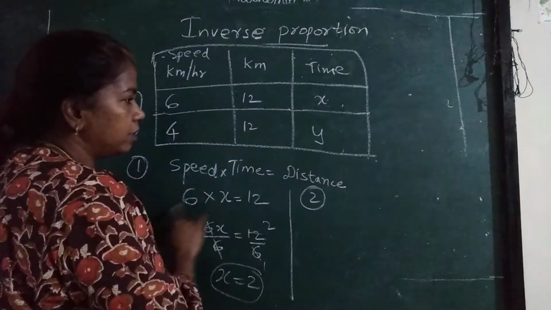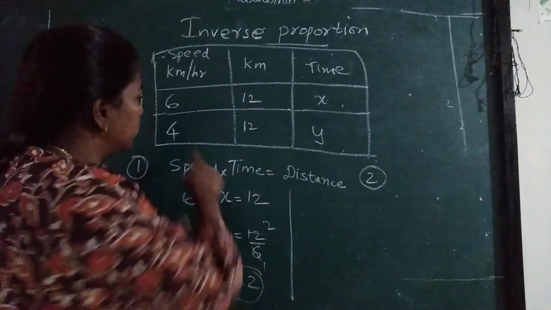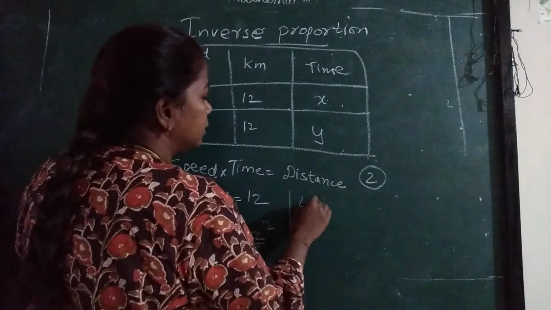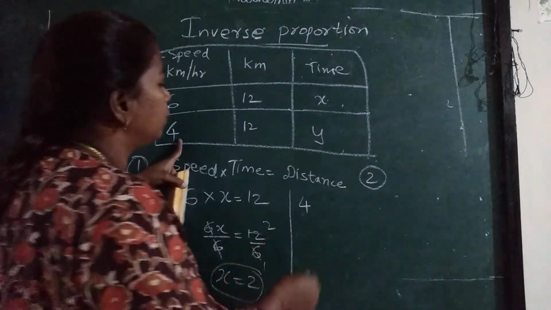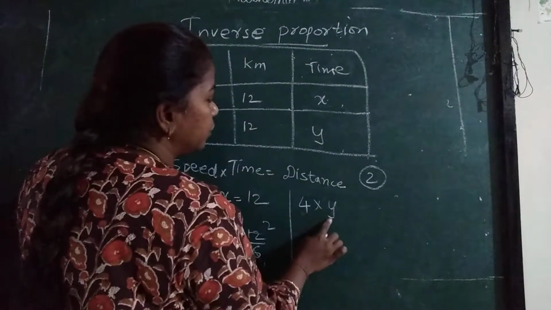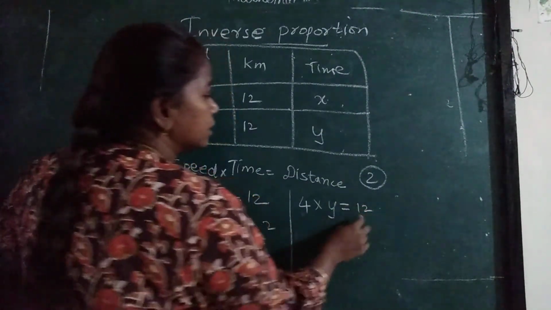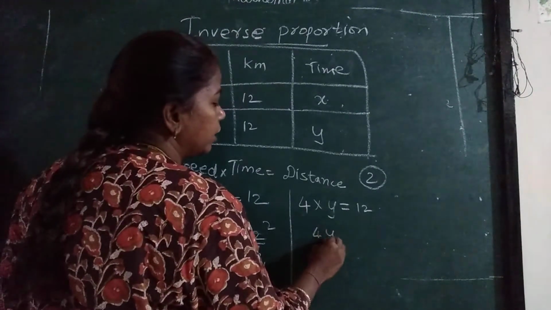This is the first part. I will write the number here so that you don't get confused. 4 km per hour. It says riding the cycle at 4 km per hour. 4 into the time, I don't know, I am putting y, and the distance is 12. 4 into y, 4y.